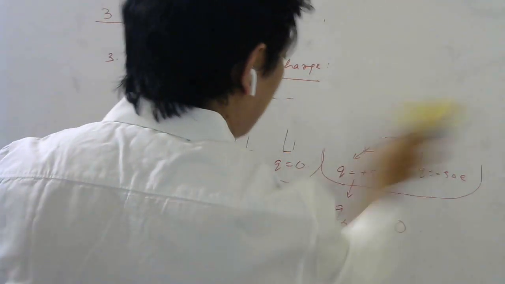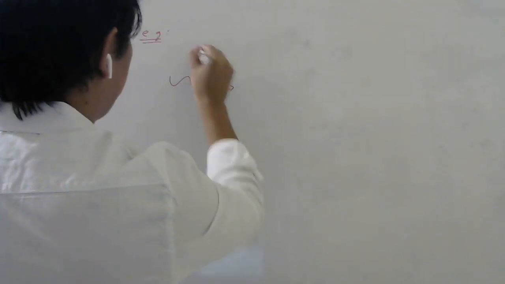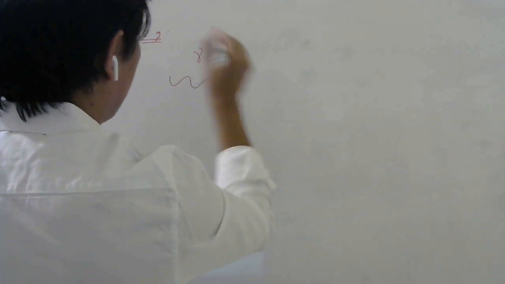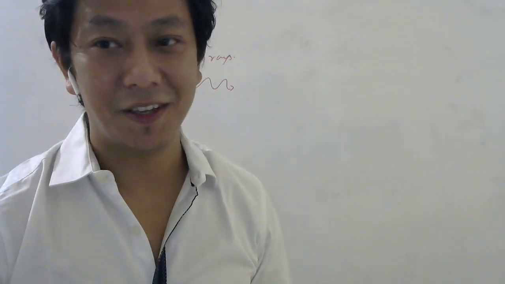Now let me give you one fancy example, interesting but a little advanced. If you don't remember this, it's okay, but it's better to know. So here is another example of conservation of charge. Let's say you take something called gamma rays. If you don't know them, you have to wait until second PU physics, till we reach the nucleus chapter, where we'll be studying them.